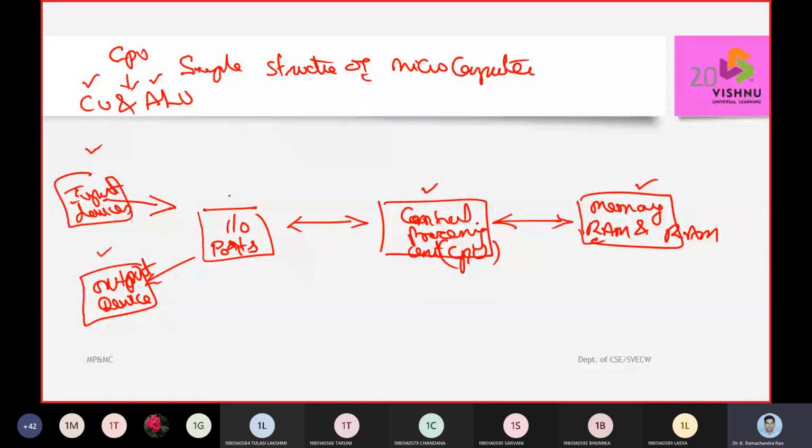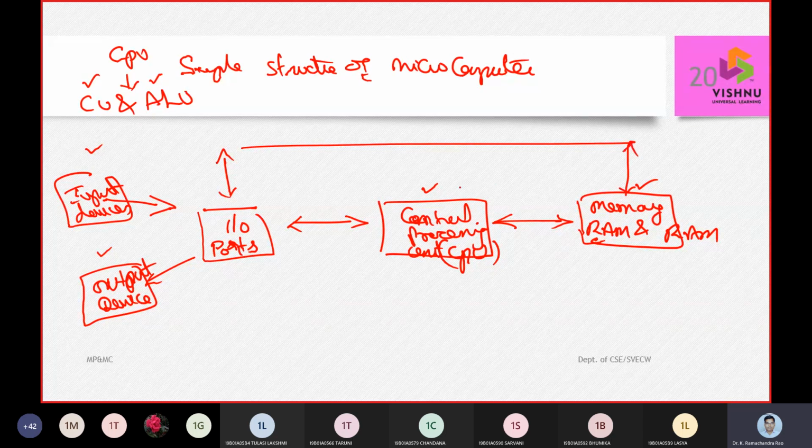Fine. Next thing, we are able to talk, and that information goes to and fro from the memory, to and fro from the central processing unit. Obviously, we call that element the data bus. So via the data bus only, we are able to exchange our information.